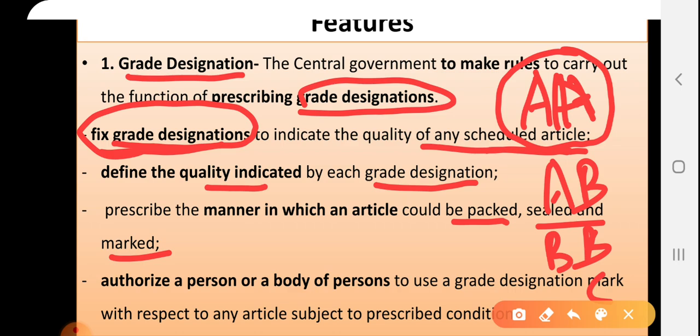Any person or organization who has taken these grade designations is supposed to follow this prescribed manner, meaning they have to follow these grades and quality indications also. It covers in what ways the product is supposed to be packed and what the quality of that product should be. Likewise, they have to follow all these prescribed conditions.